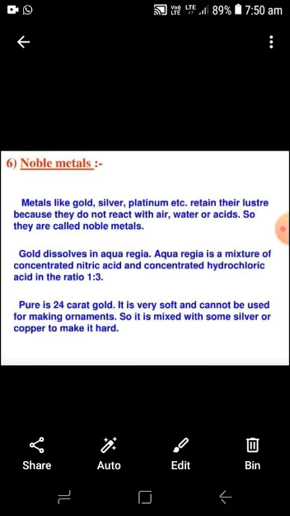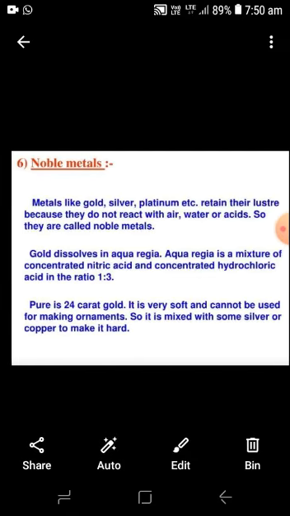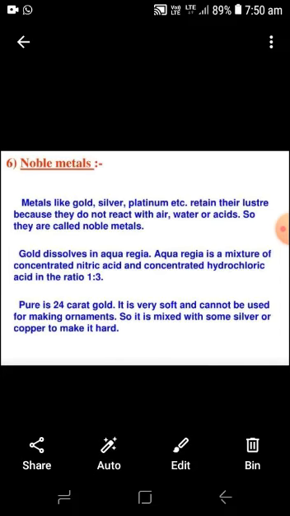Gold and silver are used as ornaments due to their low reactivity with air, water, or acids. Gold can dissolve in aqua regia.